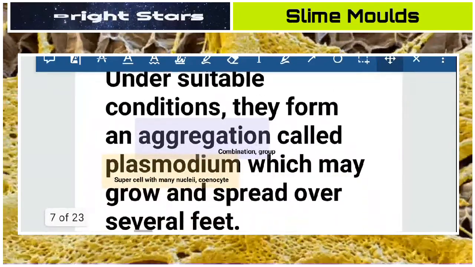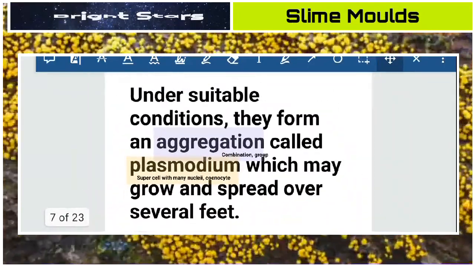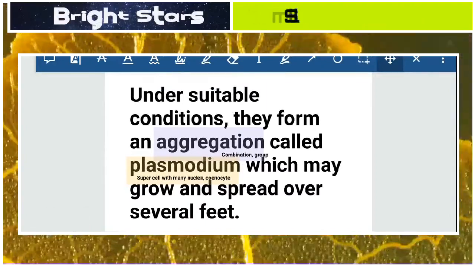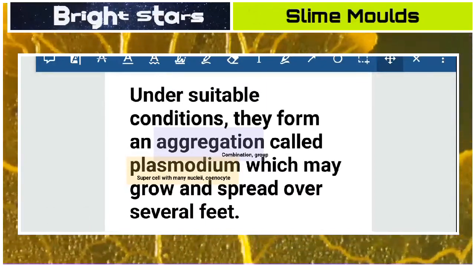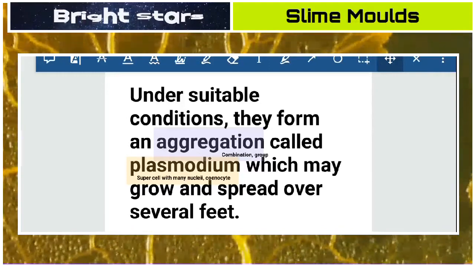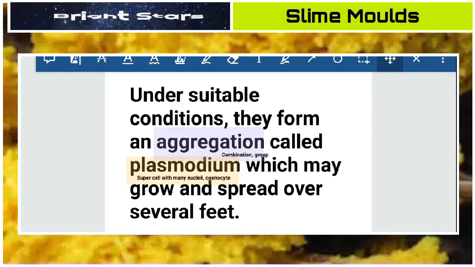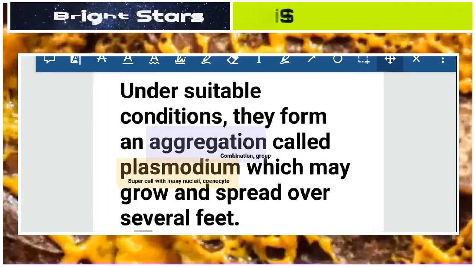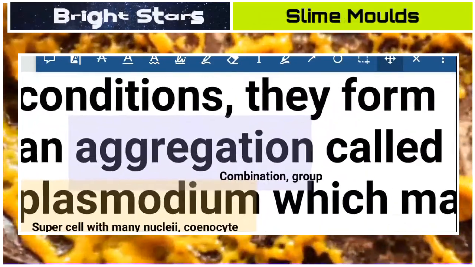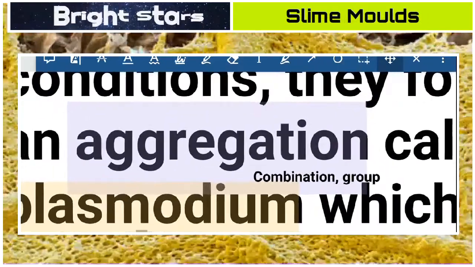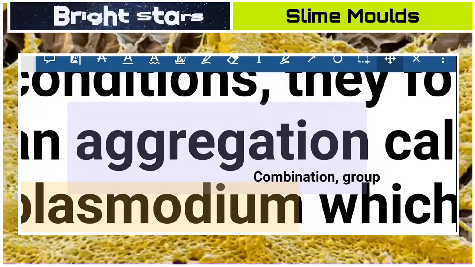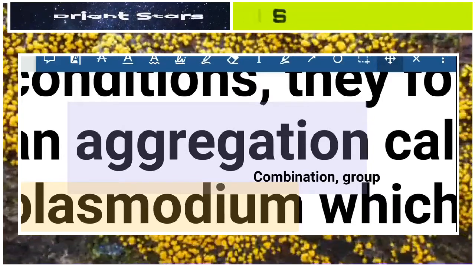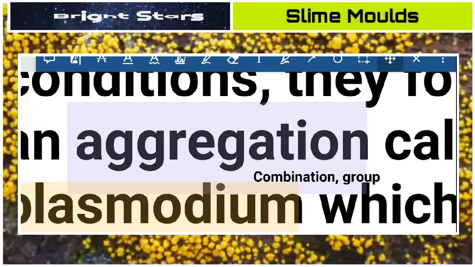Next important sentence here is, under suitable conditions, they form an aggregation called plasmodium, which may grow and spread over several feet. In this sentence, two important words are there: aggregation and plasmodium. So what is meant by aggregation? Aggregation means combination or group. Here, the singular cells are eukaryotes, meaning unicellular organisms with a true nucleus.